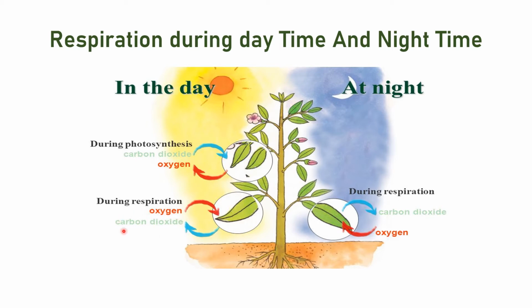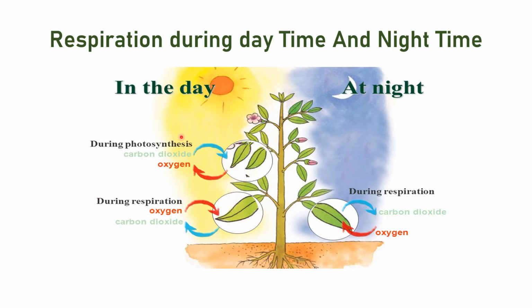Now this same carbon dioxide gas will be utilized in the photosynthesis process, and oxygen will be released. So that is why during the daytime oxygen is released by the plant, and the carbon dioxide formed in respiration is reutilized for photosynthesis.